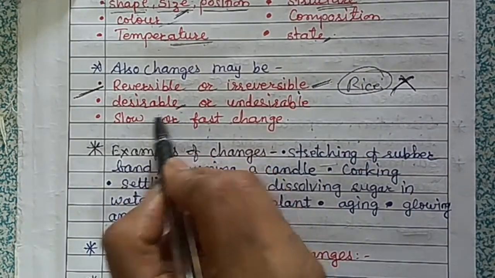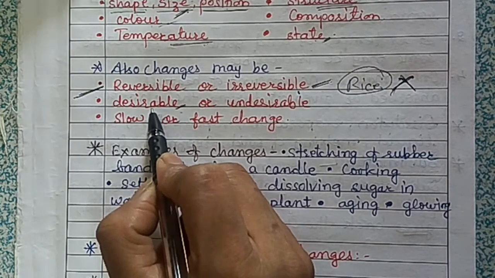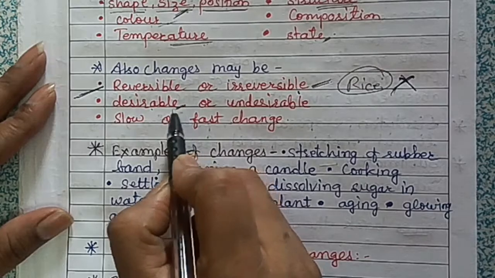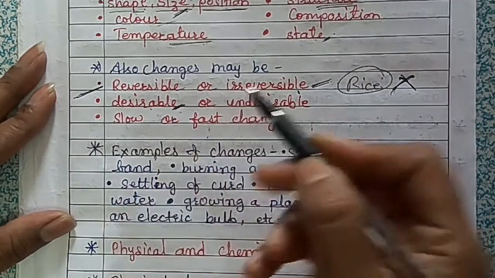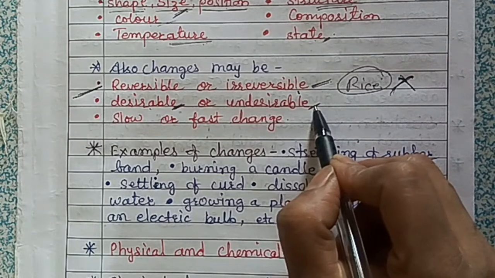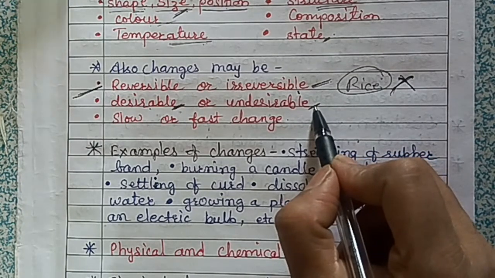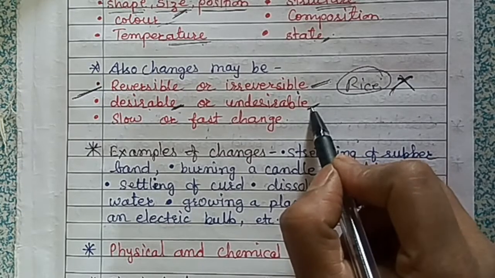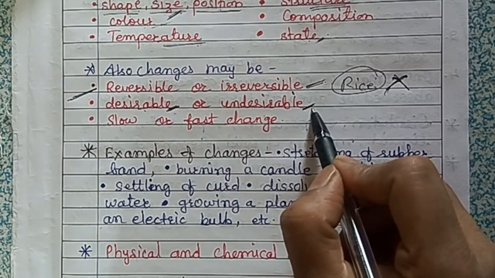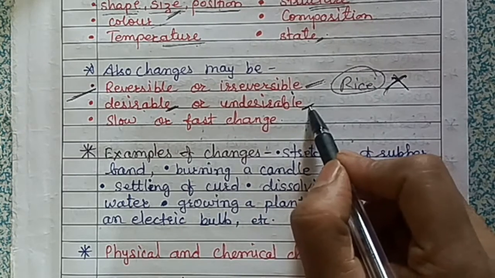Then some changes are desirable, like curdling of milk. We make curd from milk, that is a desirable change, it is a good change for us. But some changes are undesirable. For example, suppose you cook something and it becomes black due to overheating, that is an undesirable change. You cannot eat that chapati or rice which is overcooked and became black after burning. That is an undesirable change.